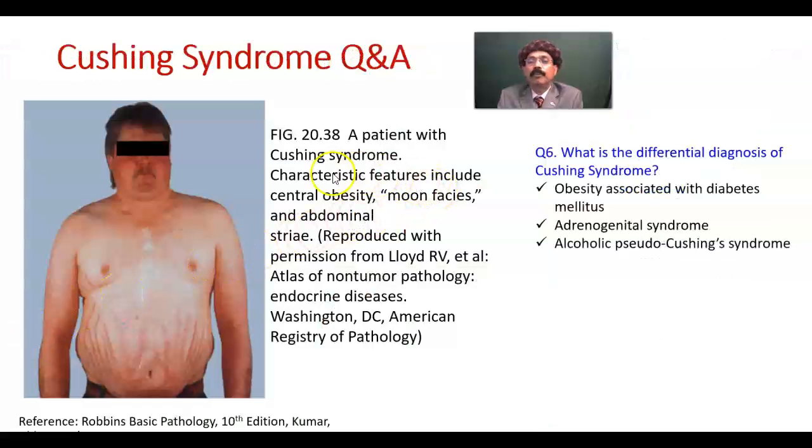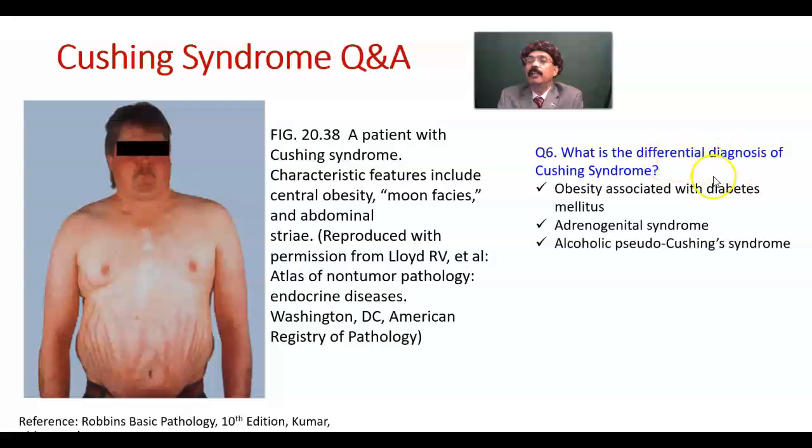Okay. A patient with Cushing syndrome, characteristic features include central obesity. The central part is obese, the thorax and the abdomen. Limbs are more or less wasted or going to be wasted. Abdominal striae, due to lack of formation of collagen. Okay, we got that. Moon face, abdominal striae. These are the features of Cushing syndrome. It is more common in females.